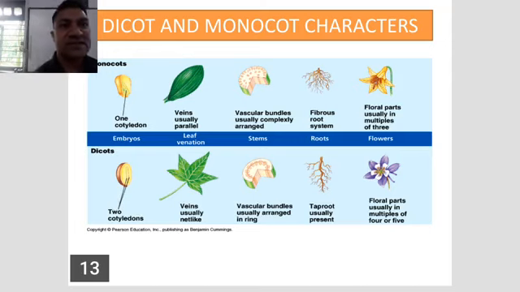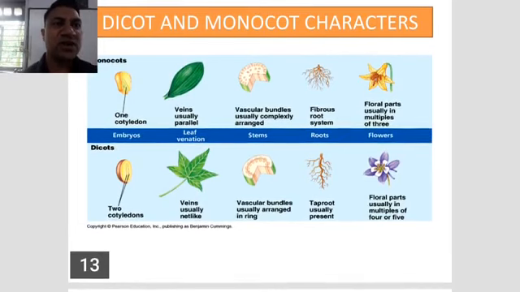Then after, vascular bundles are usually arranged in a complex manner in monocots, and vascular bundles are arranged in rings in dicots. Then after, roots: fibrous roots are present in monocots and taproot is present in dicots. And flowers are usually in multiples of 3 in monocots and usually in multiples of 4 or 5 in dicots.